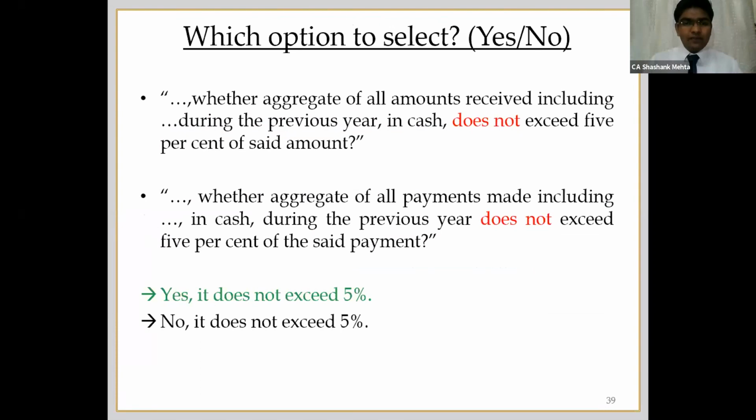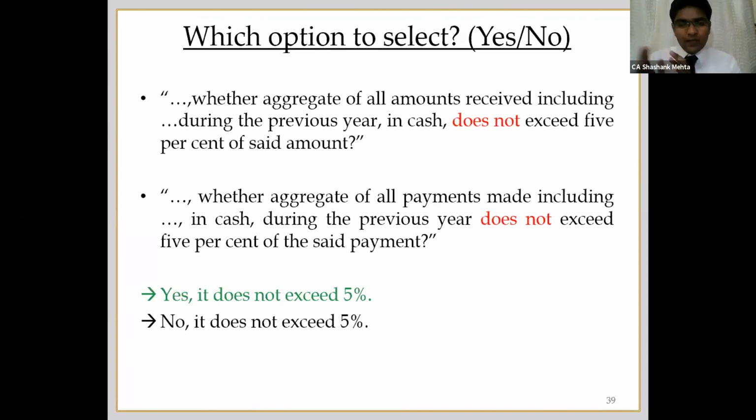Now the question formed over here is negatively worded. They are asking whether the aggregate of all the amount in cash does not exceed 5%. So what should be your answer? Going by the grammar or going by the first impression, it will be yes.